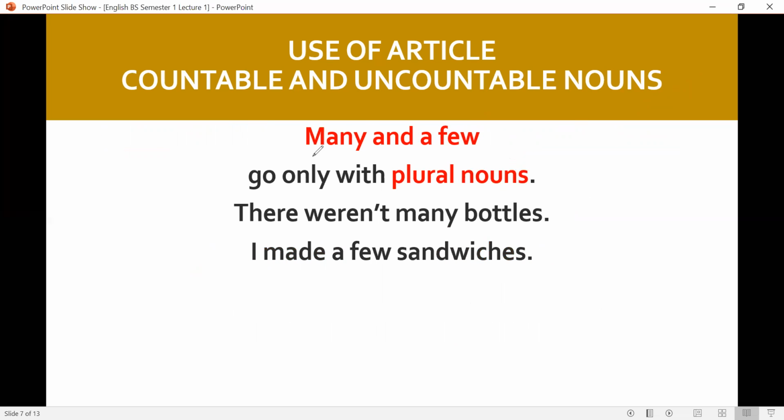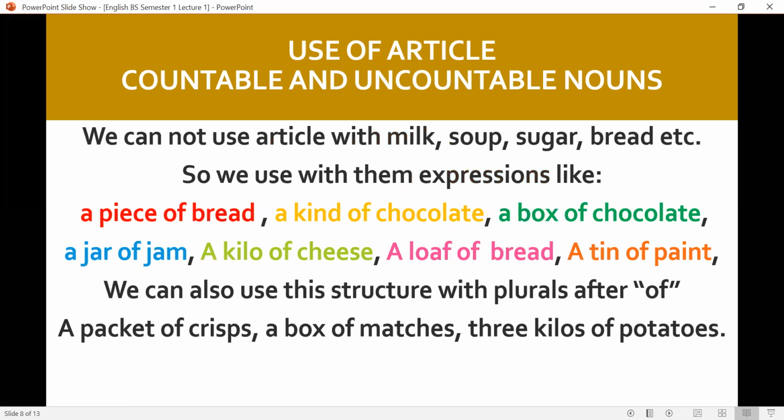Many and a few. Many is plural, a few is plural. They go with plural nouns. Many and a few are used with plural nouns. There weren't many bottles. I made a few sandwiches. A few is plural, so it goes with plural nouns. You will see the difference where we can use different kinds of words with countable and uncountable nouns.